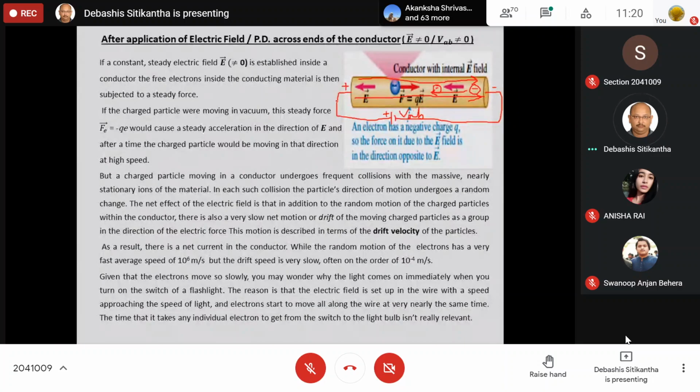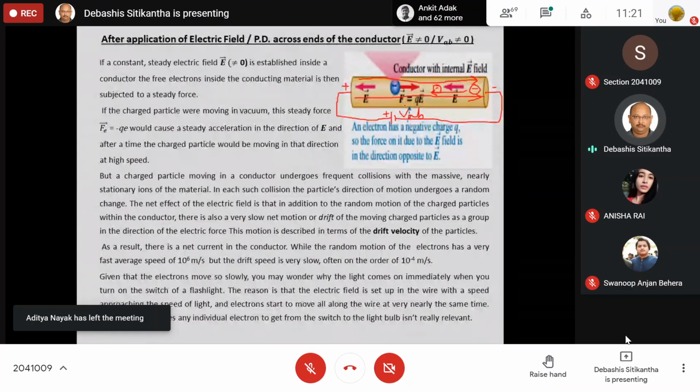Now, let us come over to this point once again. Suppose I am applying an electric field in a vacuum, and in the vacuum I place one electron. What is going to happen? The electron will definitely experience a force which will make it move in a direction opposite to that of the electric field.